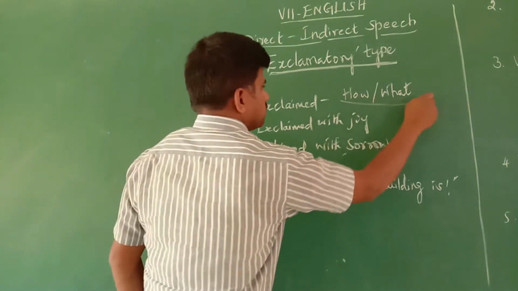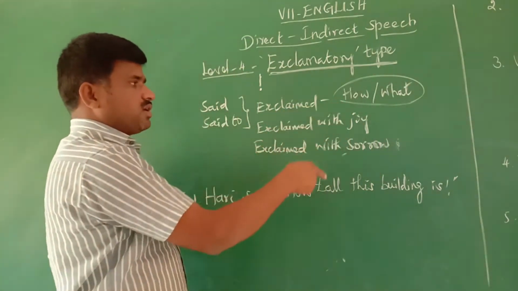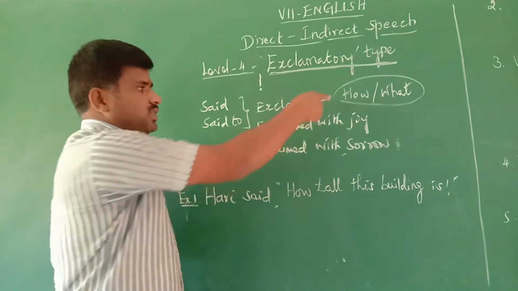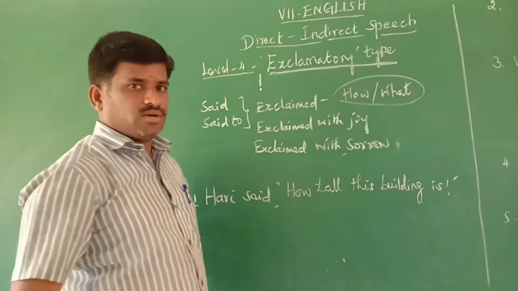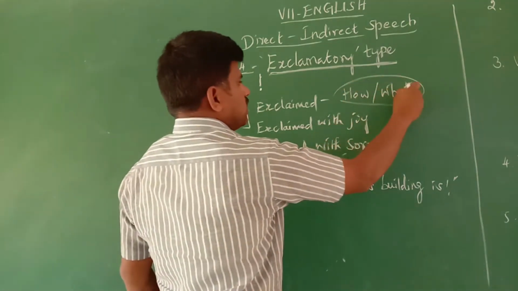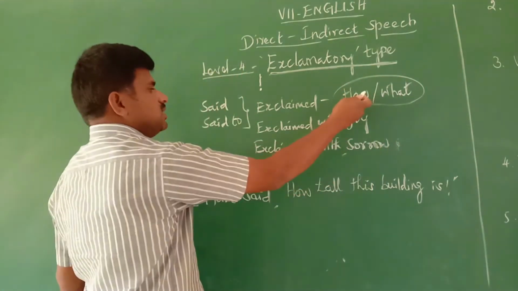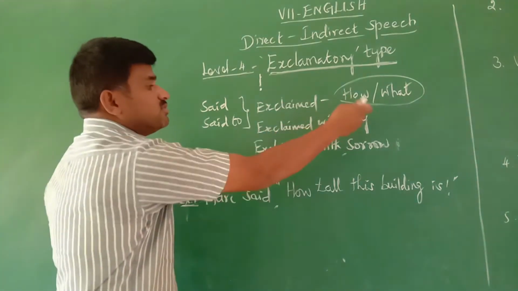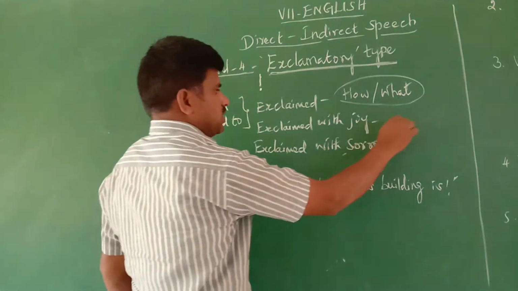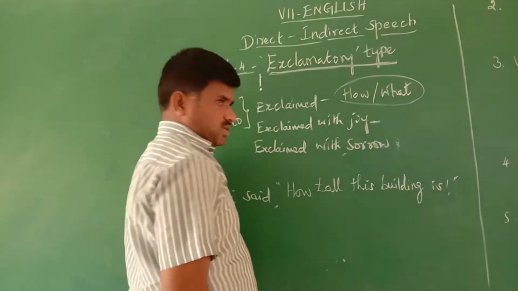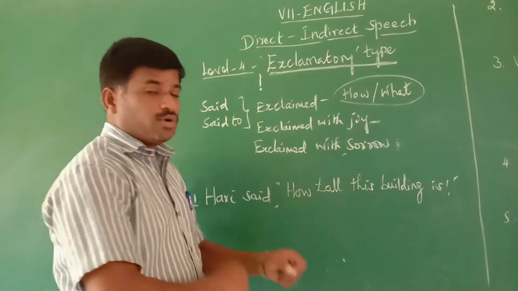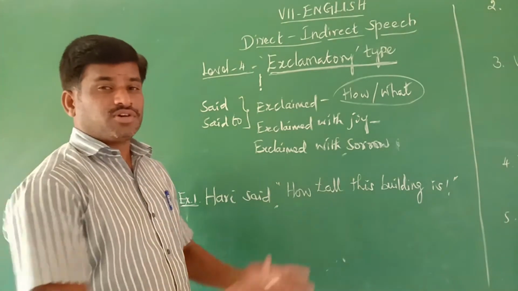How or what. When you come to the examples, you could understand it like this. So if it starts with how or what, you can easily use exclaim with joy. Where we can use it is when the reported speech has certain words.